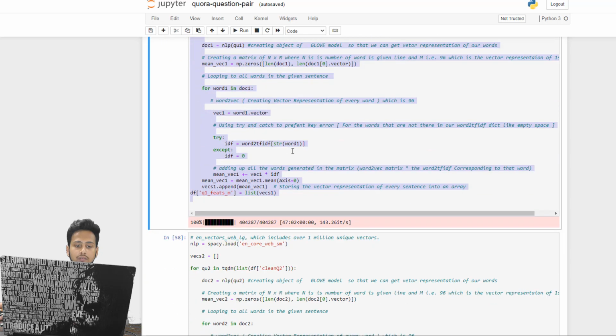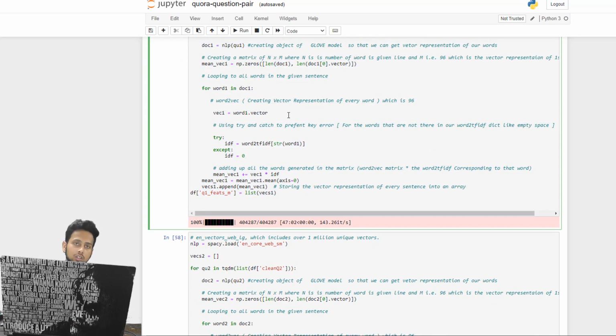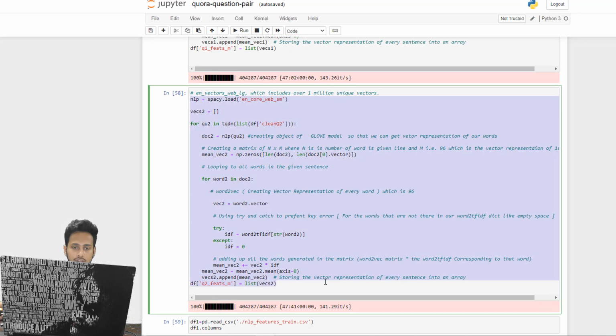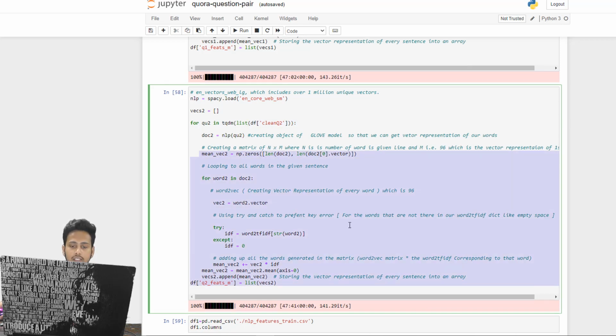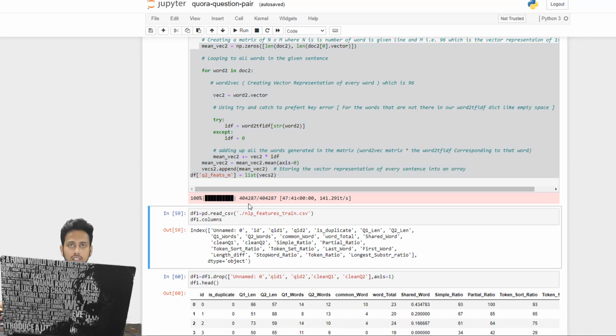Here we have written the function for question 1 to convert all the question 1 into its vector form, and then we are doing the same with our question 2. First of all, we take the cleaned version of it, then we create the vector out of it. And once it is done, we save it in a CSV file once again. Why do we need to save it again and again? Because all the processes that we are going to do take lots and lots of time, and we don't want to redo the work. We can simply save the data set up to here, and then continue to work when we need it.